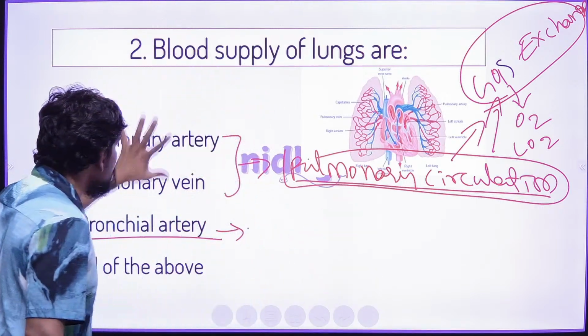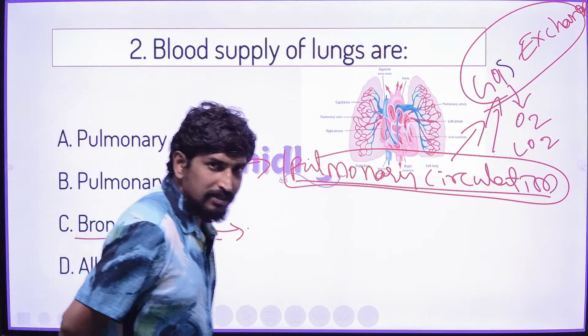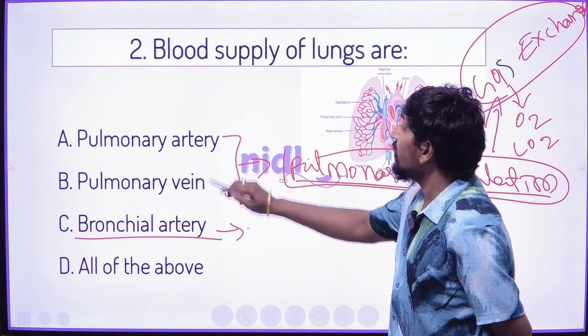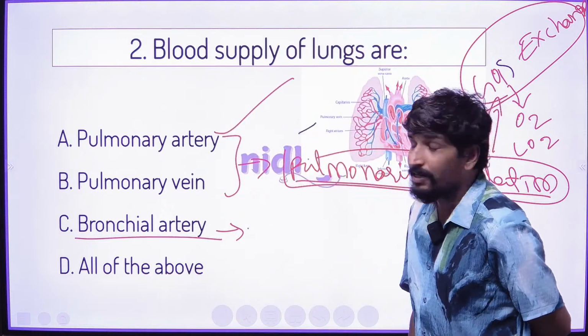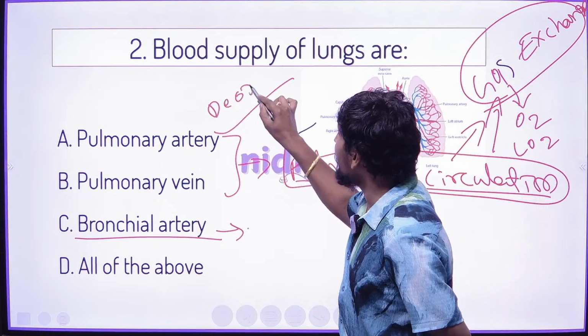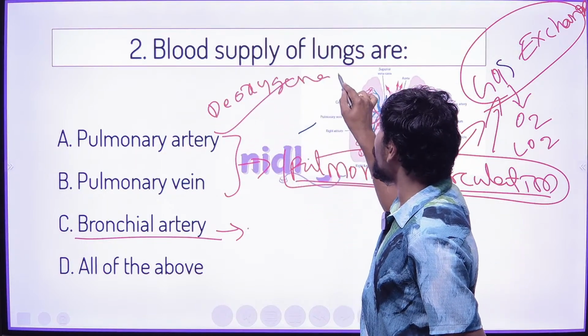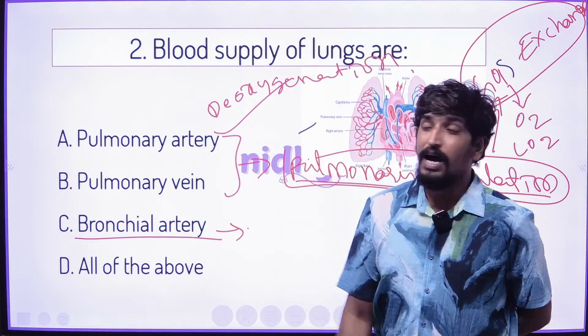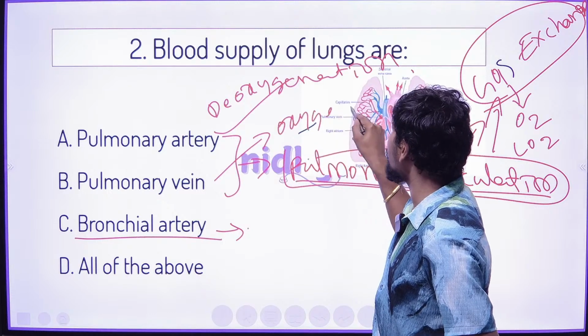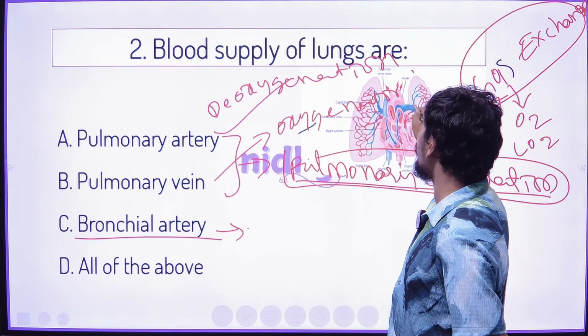So in these given four options, now the right answer is, write down in the comment which is the right answer. Yes, pulmonary artery we can see, because the pulmonary artery carries the deoxygenated blood for the exchange purpose, and the pulmonary vein carries the oxygenated blood after filtering, to the heart.